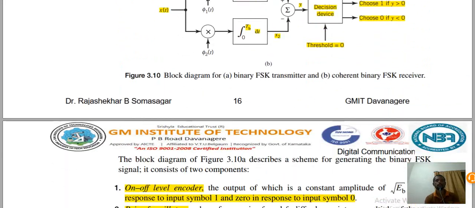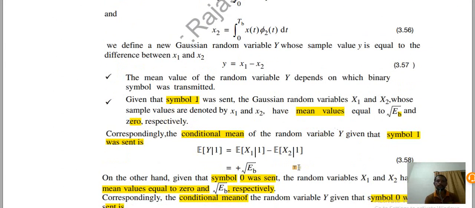The same thing we have explained here, and that is for root Eb. Correspondingly, for the first case, that is symbol 1, the conditional mean of the random variable y, given that symbol 1 was sent, that is expectation of y conditional on 1, is equal to the expectation of x1 minus the expectation of x2, given that 1 was sent.